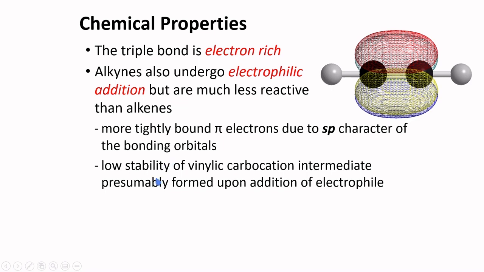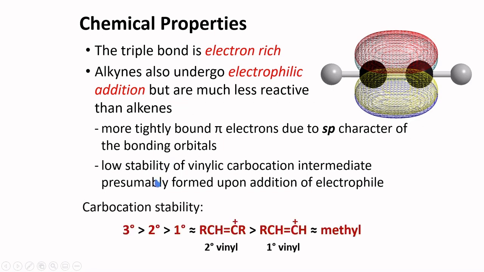The second is that the vinylic carbocation, presumably formed by the addition of the electrophile, is known to have low stability. In fact, it may even be proposed that they do not form at all. Hence, the energy of activation for the formation of this carbocation is considered to be higher compared to the formation of other carbocations.